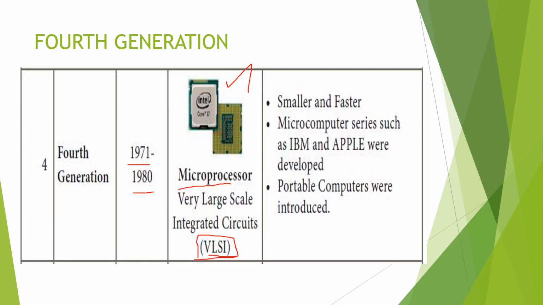Some facts about the microprocessor: it contains electronic components. One chip we are placing on a single unit. It contains millions of very small components. It includes transistors, resistors and diodes.